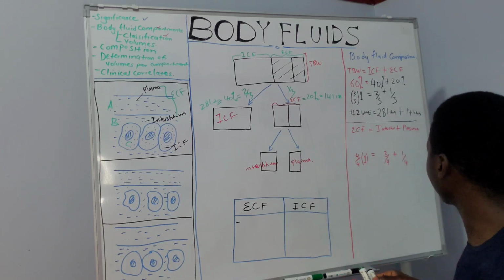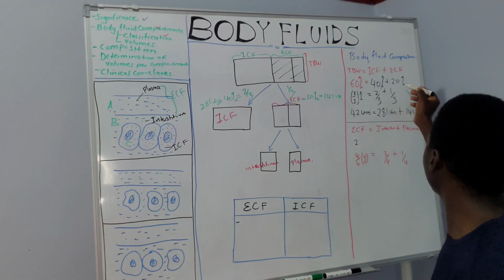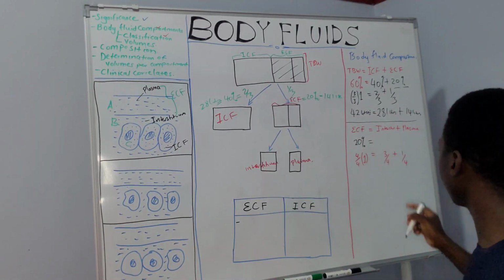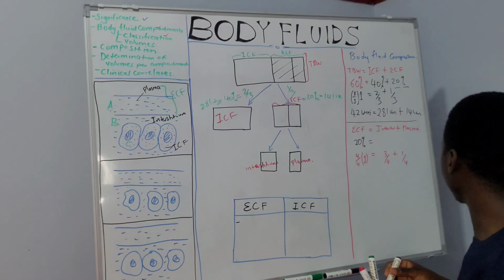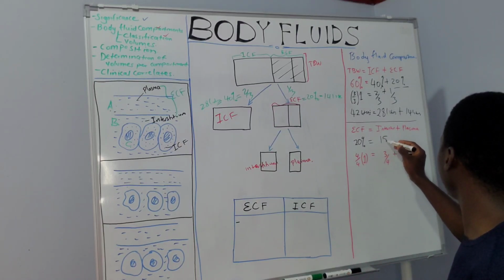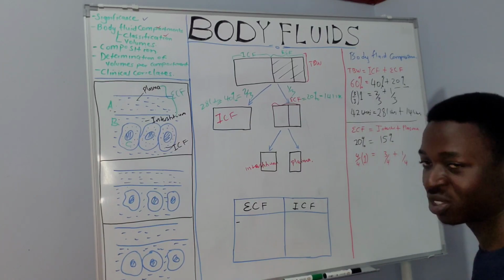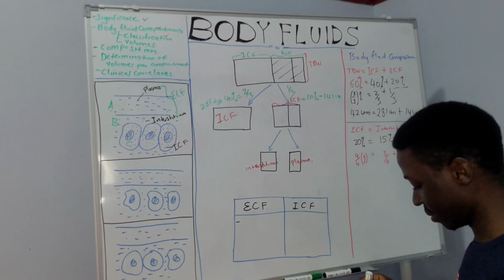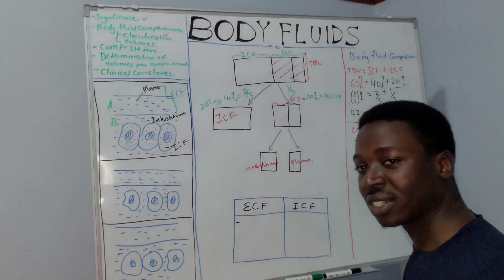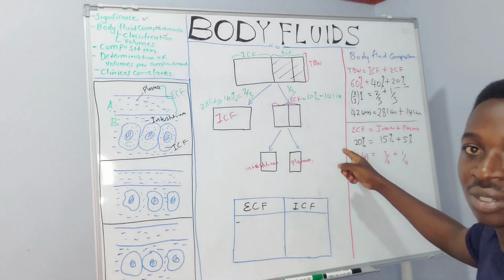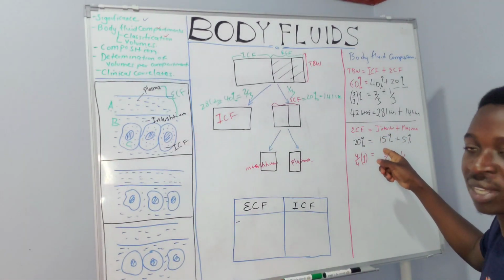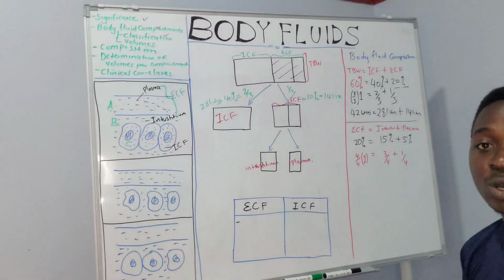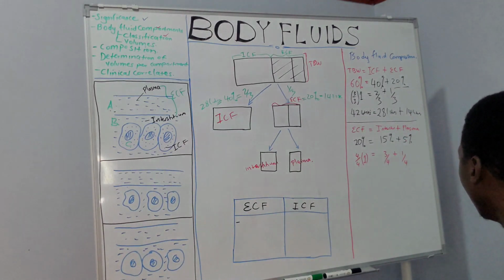So what is it in percentages? We already said the extracellular fluid makes up 20%. If you say 3/4 of this, the interstitium will take about 15% of the total body water, and the plasma will take the balance, which is 5%. So 15% is interstitial fluid, and 5% is plasma. Now, how about in liters?